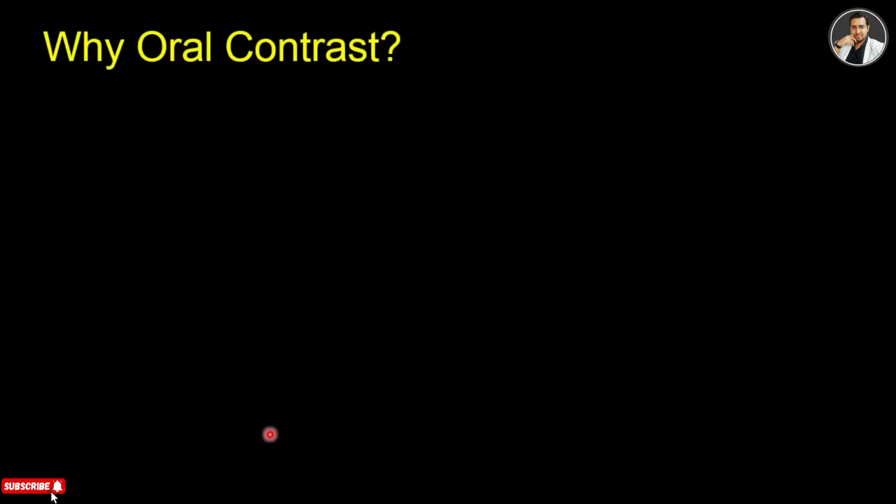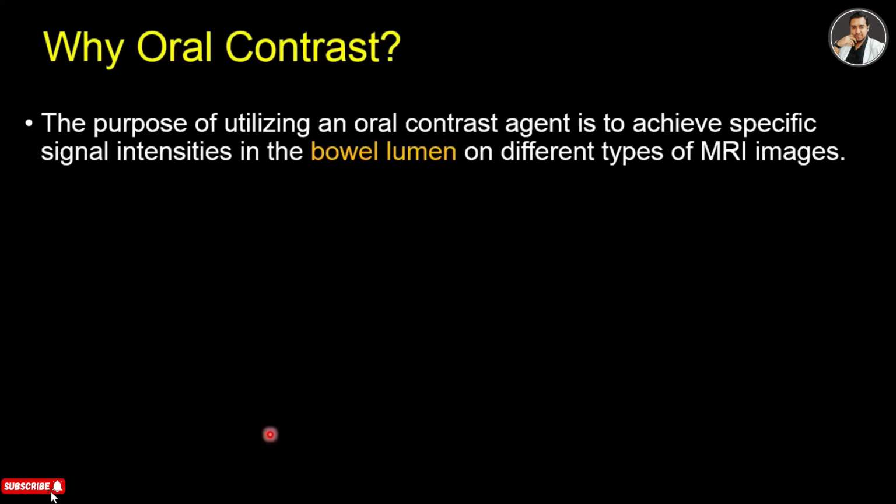And why oral contrast? Generally in MRI we don't use oral contrast, but in this case, MRI enterography, this is an uncommon case where we use oral contrast. What we use I will discuss later, but now I will discuss why oral contrast. The purpose of utilizing an oral contrast agent is to achieve specific signal intensities in the bowel lumen in different types of MRI images. So our target is the bowel lumen, so we have to intensify the bowel lumen by oral contrast.